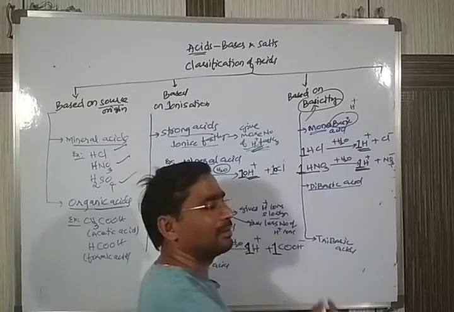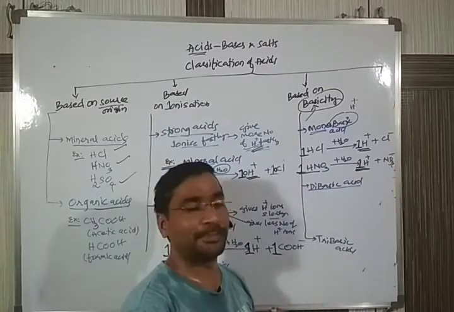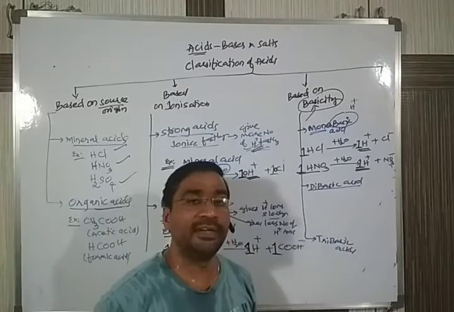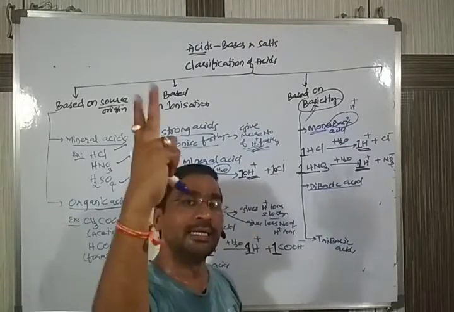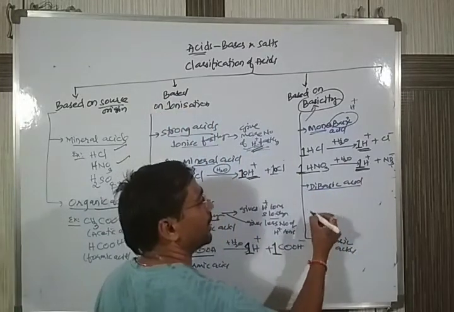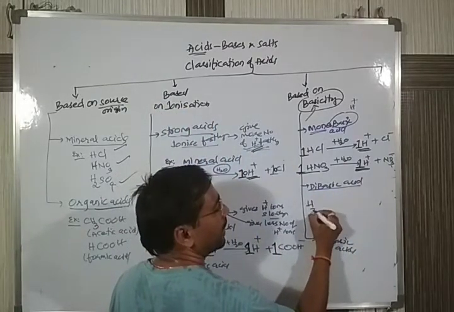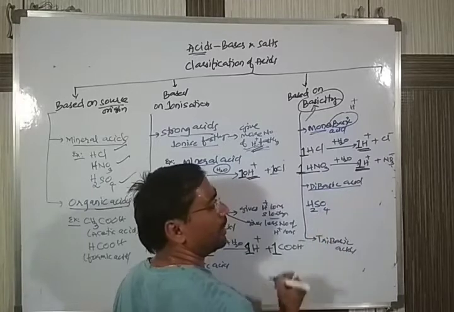Similar to that, the second one is dibasic acid. Di means 2. Any acid which, on adding water, one molecule should give how many H plus? It should give 2 H plus. I'll give the example of H2SO4.